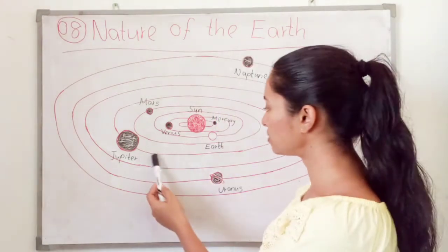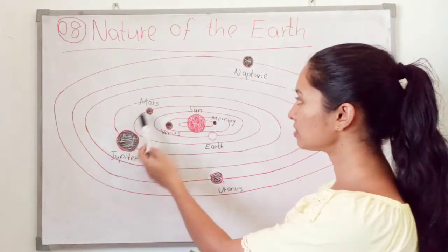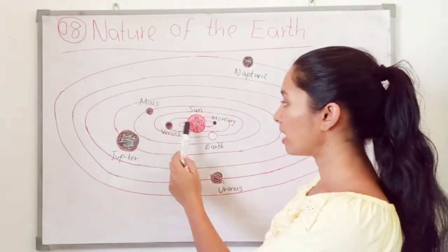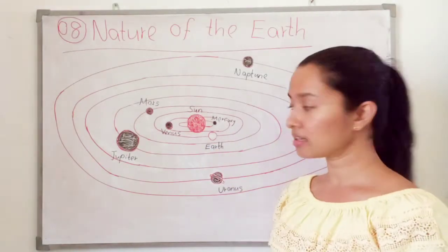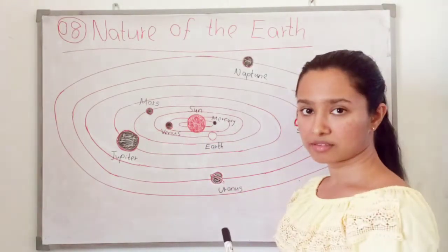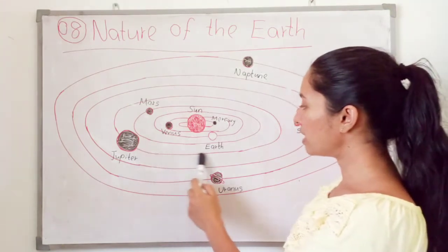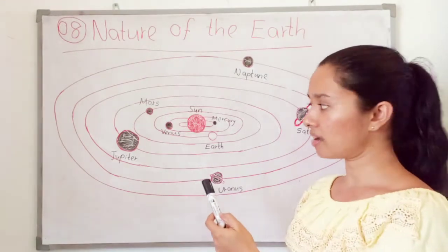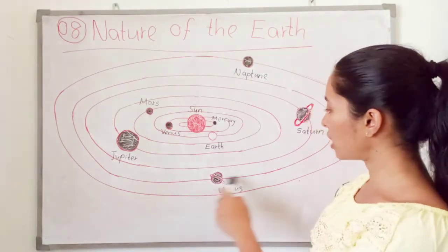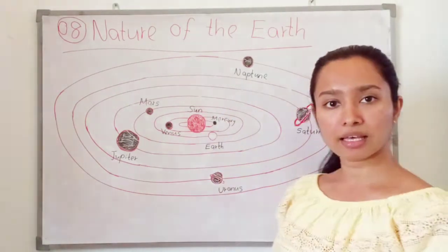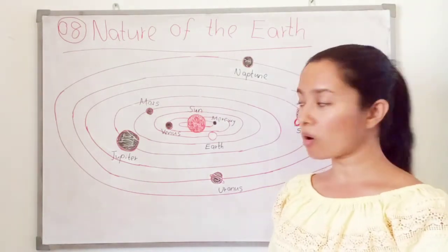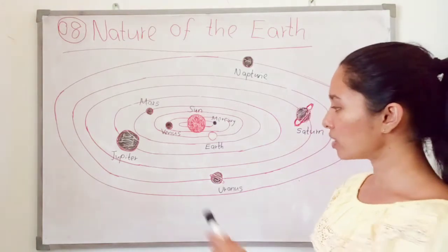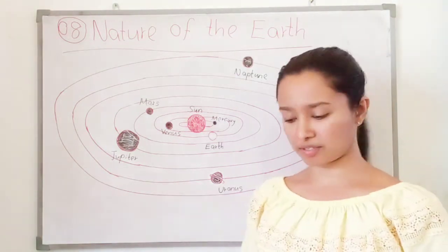The path, what is the path? We call it orbit, the orbit of a planet. Each and every planet has an orbit. Through the orbit they are moving around the Sun. So what is the shape of this orbit? It is elliptical shape. Ellipsakara Madhukaya. So what is orbit? Orbit means Kakshaya. It's about the planets.